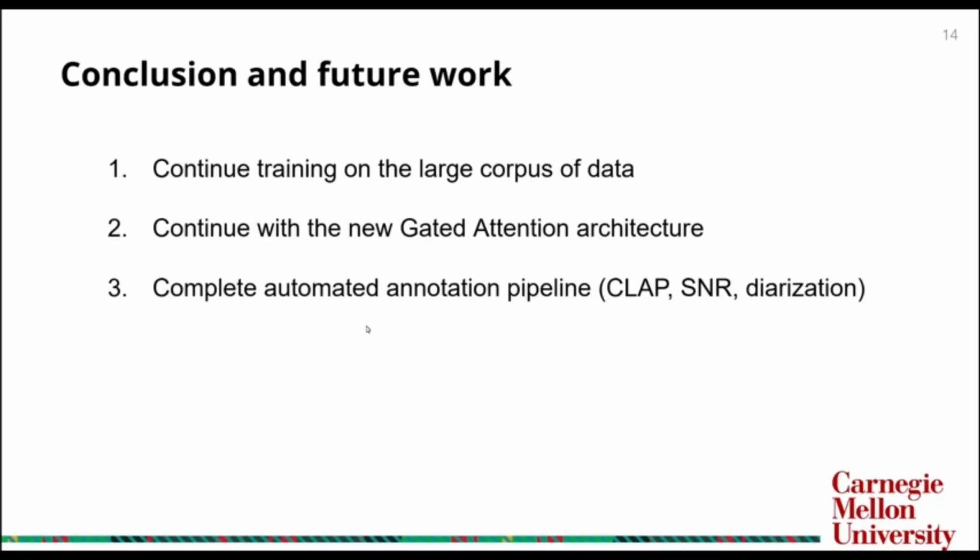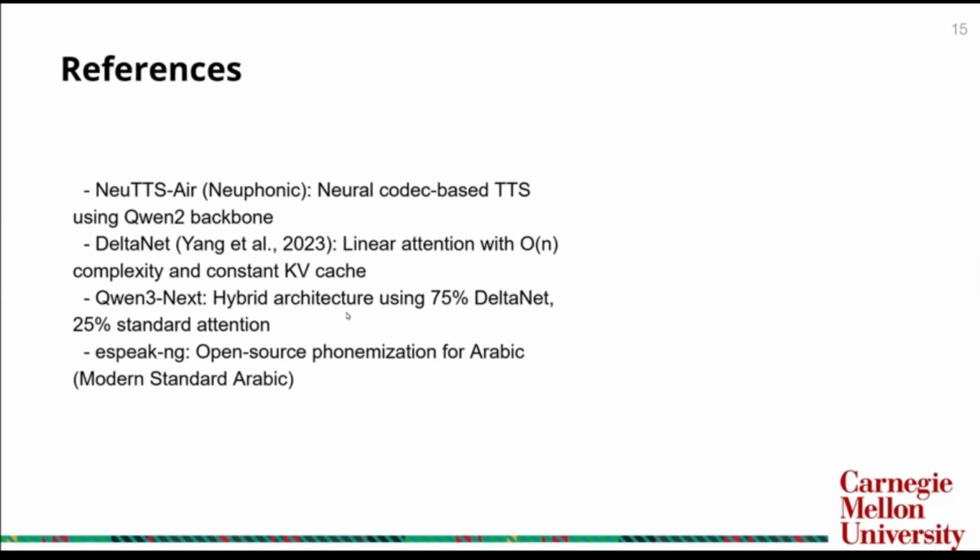For future work, we'll continue TTS training on large-scale data with the new gated attention architecture. On the data side, we'll complete the automated annotation pipeline with environmental labeling, quality filtering, and speaker diarization, and explore acoustic-aware fusion strategies to improve transcription quality. These are the references we use, primarily the TTS model on which we performed our fine-tuning, linear attention for efficiency gain, Qwen architecture for a hybrid attention architecture approach, and eSpeak, which is an open-source tool for phonemization that can work well with our Arabic.